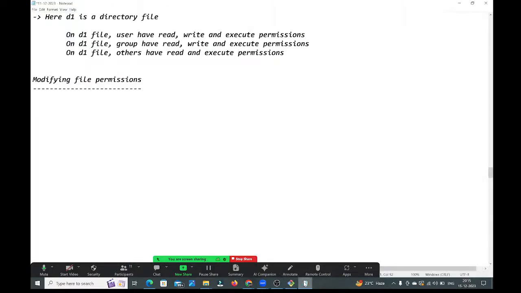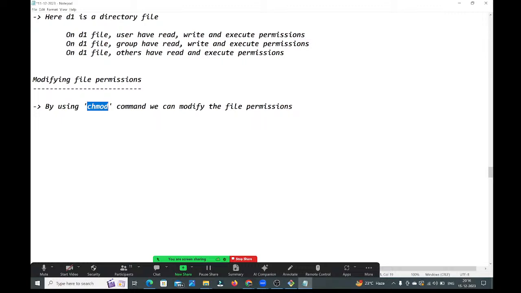Okay, so now let me add the points here. By using the chmod command, we can modify the file permissions, guys.